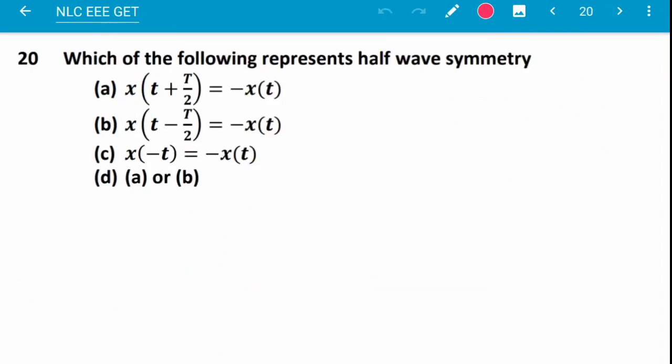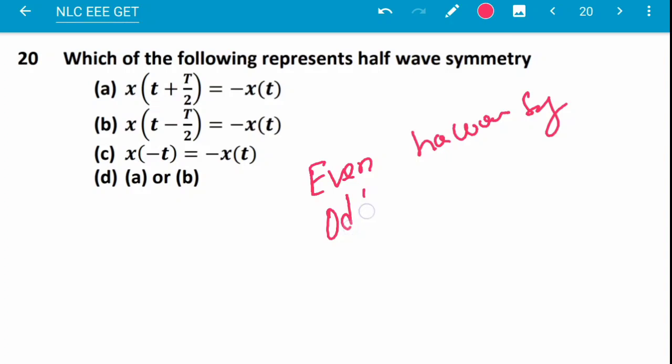Next question, question number 20: which of the following represents half wave symmetry? What is half wave symmetry? Half wave symmetry is x of t plus or minus T by 2, where T is the time period. For both plus and minus, this is half wave symmetry, and it is divided into even half wave symmetry and odd half wave symmetry.